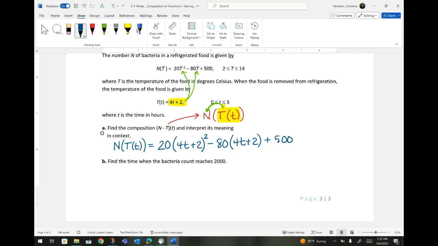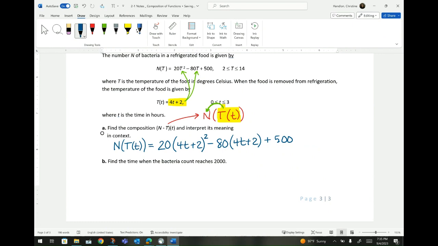There is your answer. So this is the number of bacteria in terms of hours, the amount of time passing.